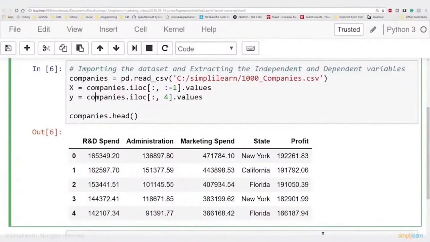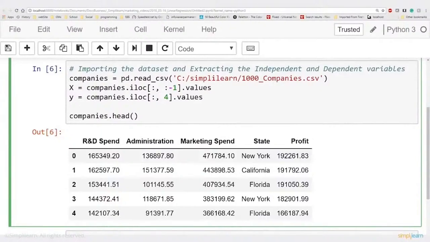Now, as nice as this format is, where I can see the data, to me it doesn't mean a whole lot. Maybe you're an expert in business and investments and you understand what $165,349.20 compared to the administration cost of $136,897.80, and so on, does to create the profit of $192,261.83. That makes no sense to me whatsoever. No pun intended.